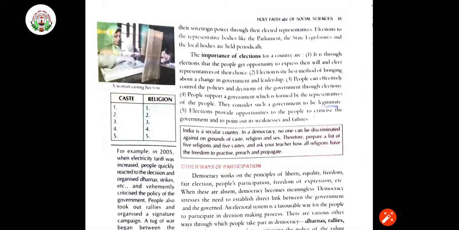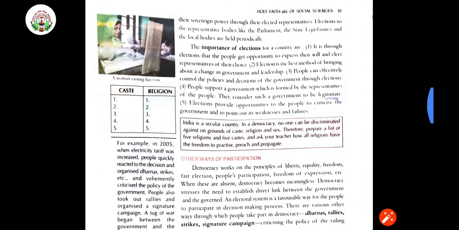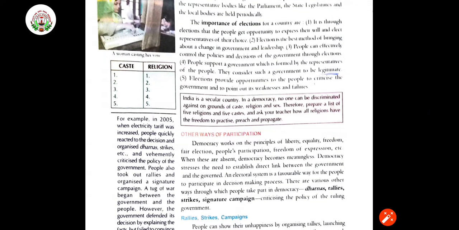As you are seeing now, when some things are not working properly in the decisions of the government, then definitely the media, people, everyone is going to bring the drawbacks of the government in front of the people, and people are also contributing their own will that we are not accepting these policies. Now, people support a government which is formed by the representatives of the people. They consider such a government to be legitimate, right?